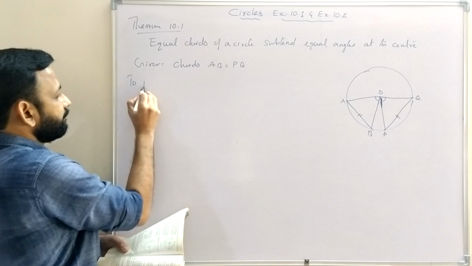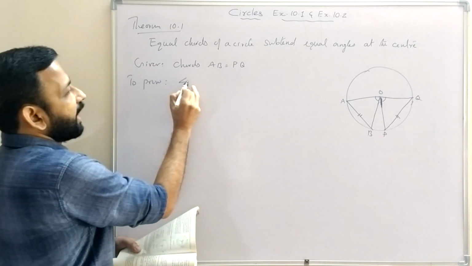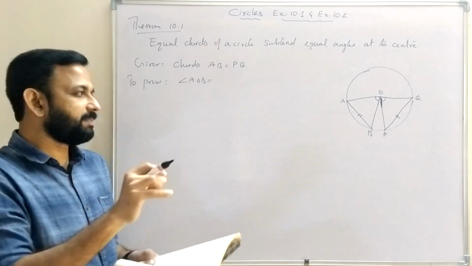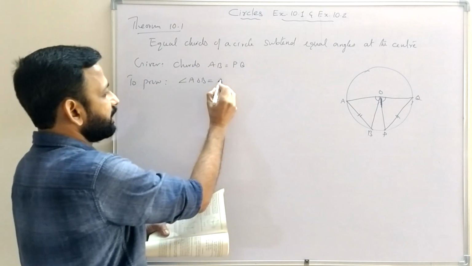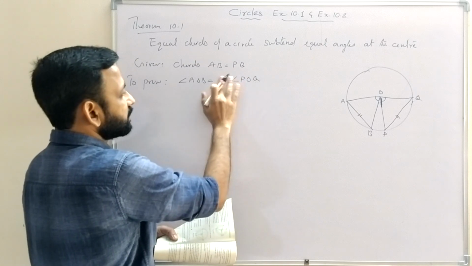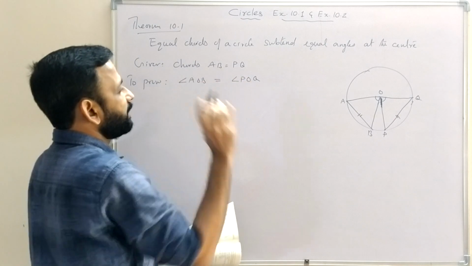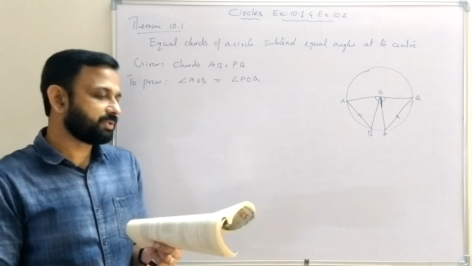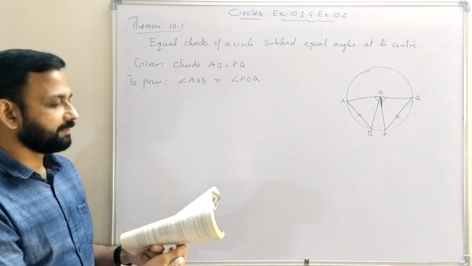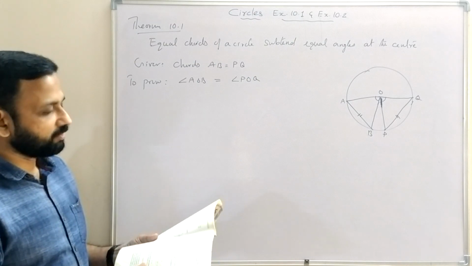Then to prove angle AOB, that is the angle subtended by chord AB at the center, equal to angle POQ. So AOB and POQ are the angles subtended by AB and PQ at the center.